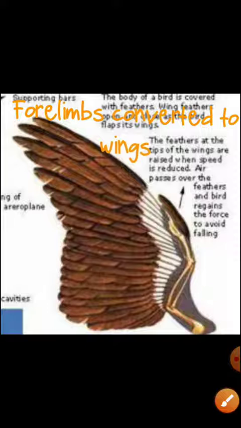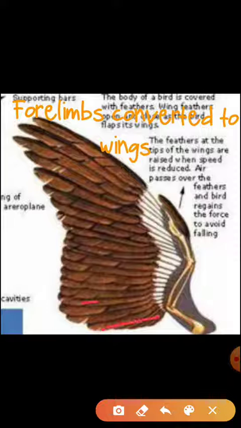Now what more adaptation? They got the feathers. They help them to fly in air, and when they flap the wings, जब वो पंख हिलाते हैं, तो air feathers के थ्रू पास नहीं करते हैं. So that it will beat the air and fly.